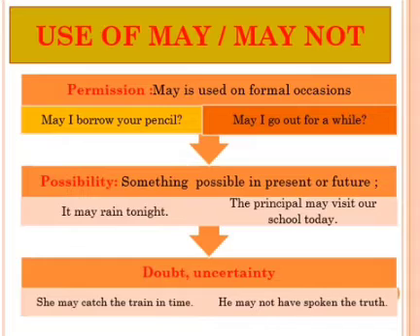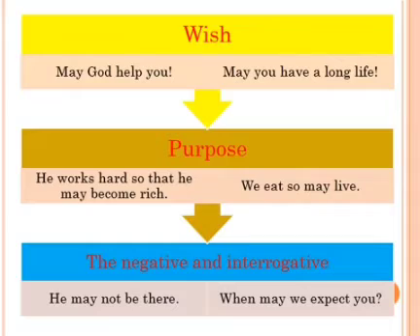So children, try to recall once again. May is used to take permission, for possibility, and to express doubt or uncertainty. May is also used to express a wish. May God help you. May you have a long life. So this shows the wish of a person. May is used to show a purpose. He works hard so that he may become rich. So it is showing the purpose.